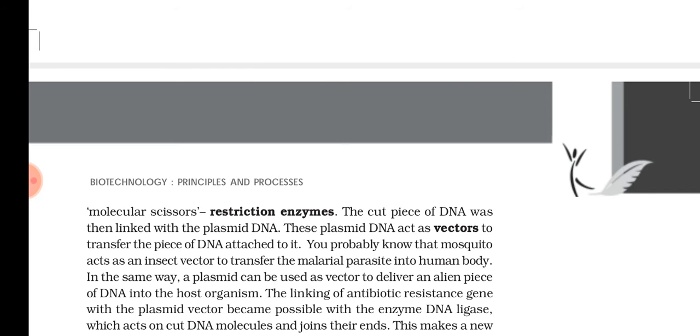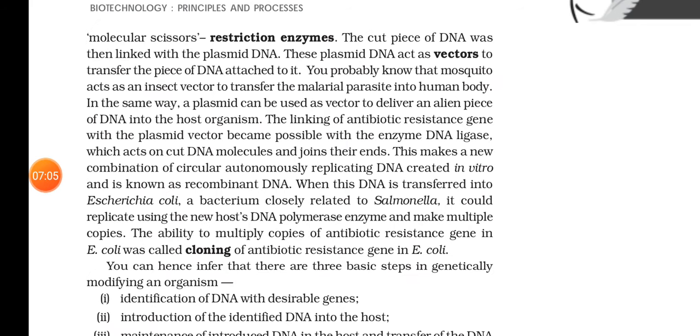Is it clear? Then the plasmid, which is now carrying the gene of antibiotic resistance, was introduced into the host cell. Here they used E. coli, Escherichia coli, as the host. And this plasmid, as it is closely related to Salmonella typhimurium, started replicating using the DNA polymerases of this E. coli, and they produced a number of copies.